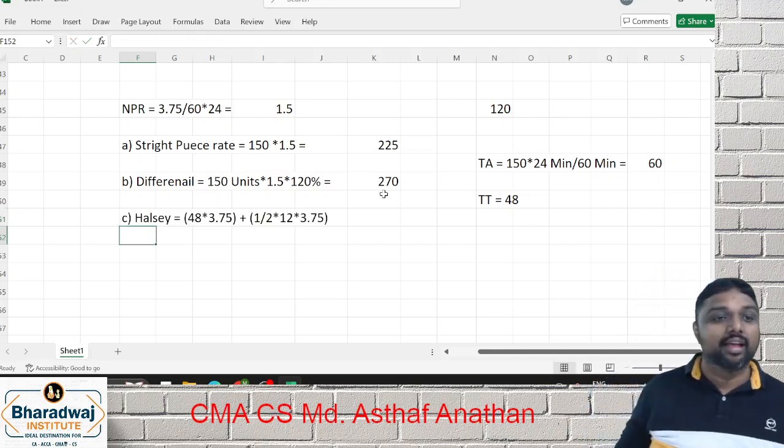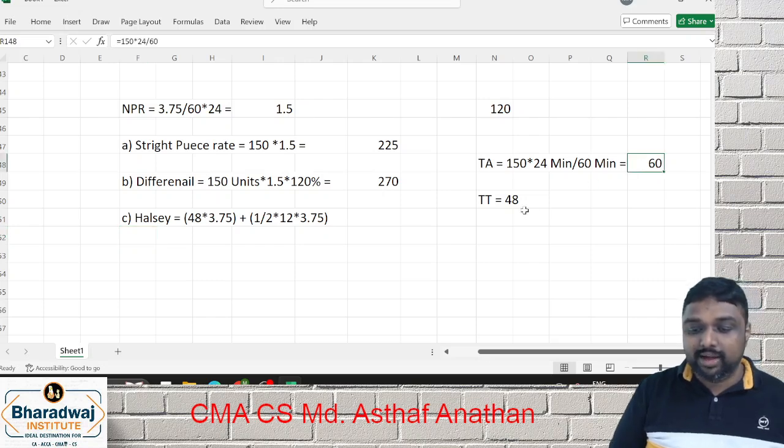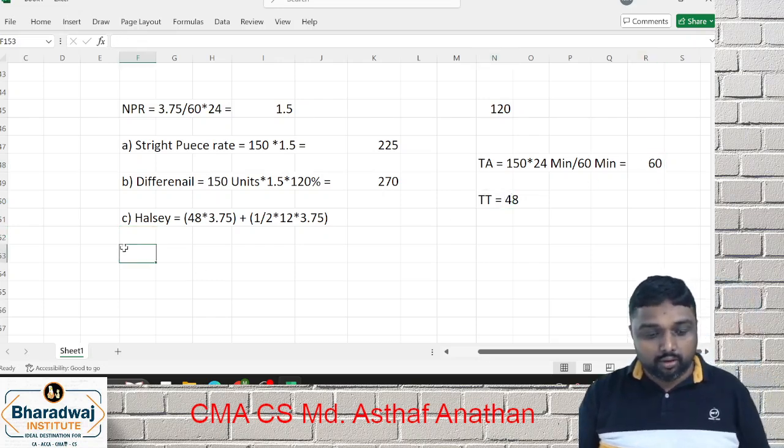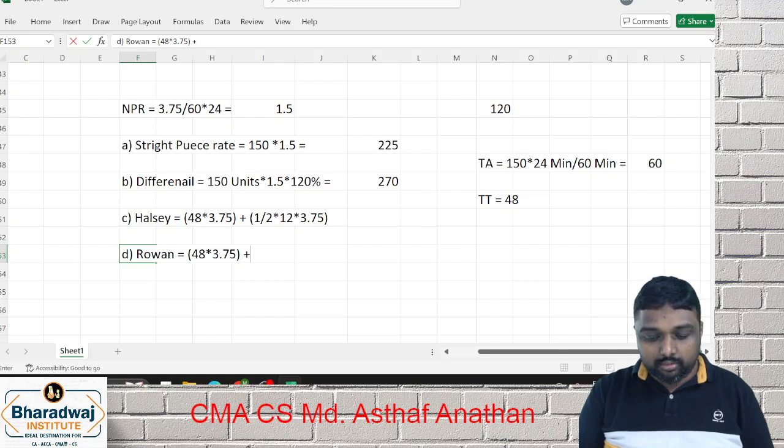Answer is over. How do you get 12? 60 minus 48. Now we have Rowan also. How Rowan? Same thing: 48 into 3.75 plus time saved, 12, time allowed 60 into 48.